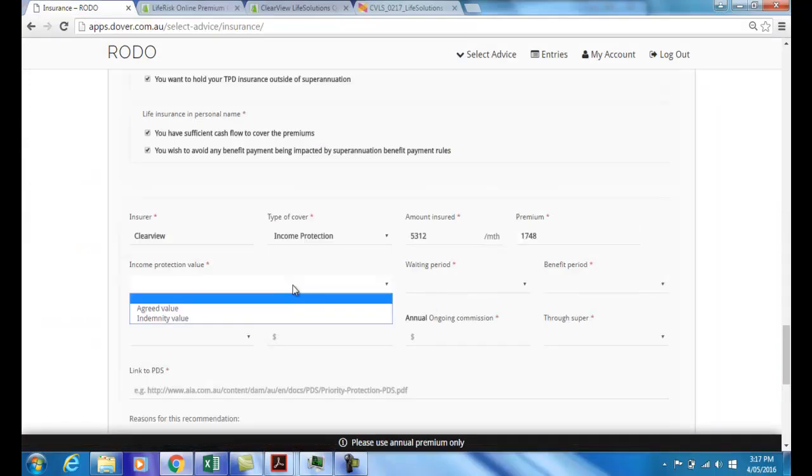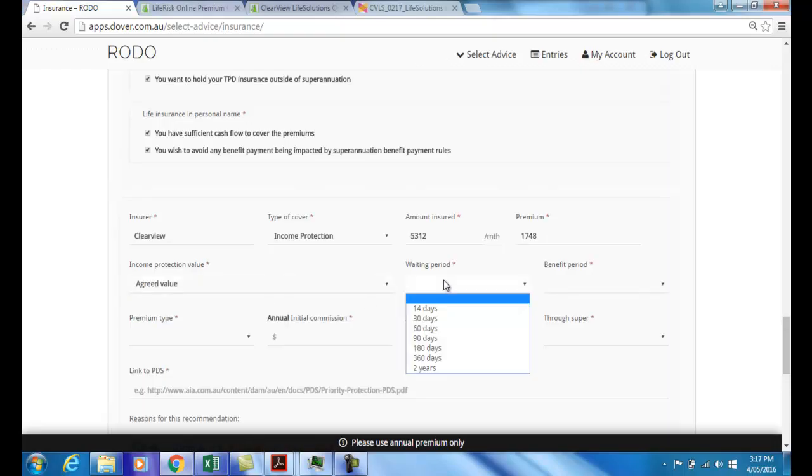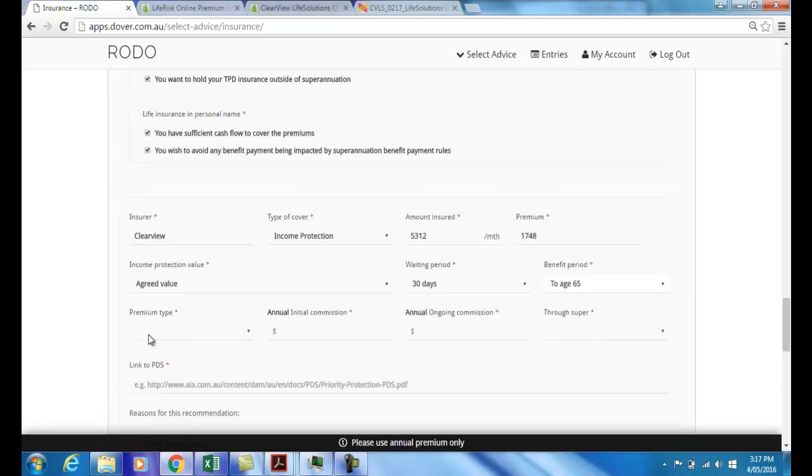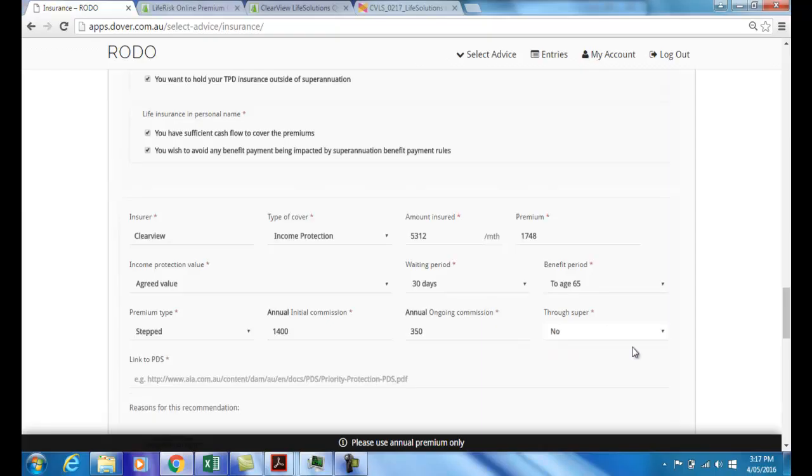Okay, income protection value, it's an agreed value. Waiting period is 30 days. Benefit period is to the age of 65. The premium type is stepped. The annual initial commission will be 80% of 1748, which happens to be $1,400, and the annual ongoing commission will be $350, which is 20% roughly of 1748, and that will not be held through superannuation.